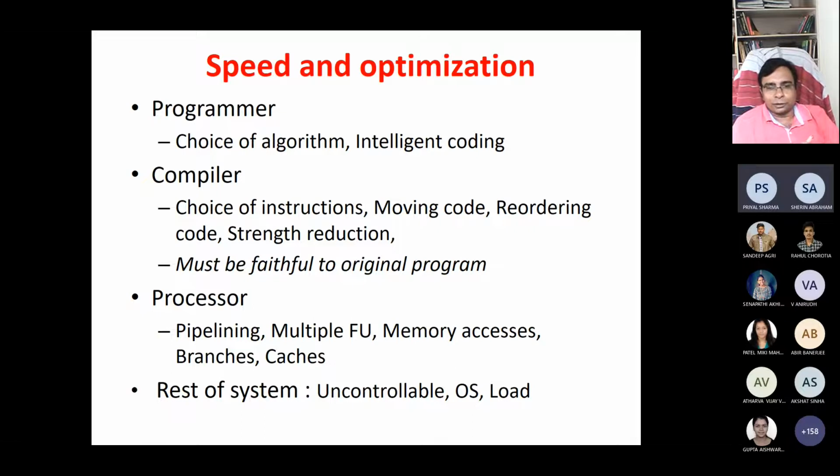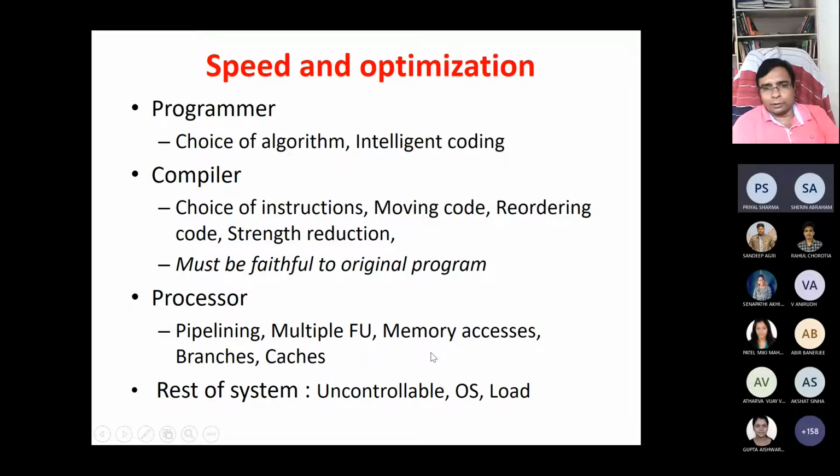Then the processor: if it is a high end processor, it can run very fast. It depends on the processor configuration, caches, pipelining, and based on this, what kind of optimizations we should do. Many things, like OS load, we don't have any control over, but we should focus on how to improve the performance of our code or implementations.